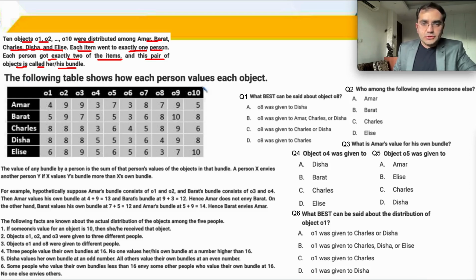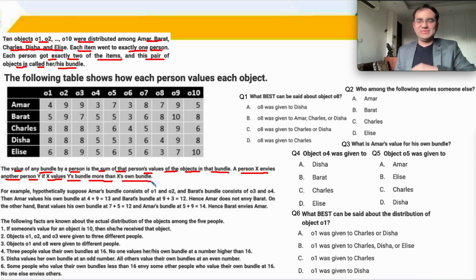The following table shows how each person values each object. The value of any bundle by a person is the sum of that person's values of the objects in that bundle. A person X envies another person Y if X values Y's bundle more than X's bundle. Okay, we will need an example for this. So thank God they are giving us an example.